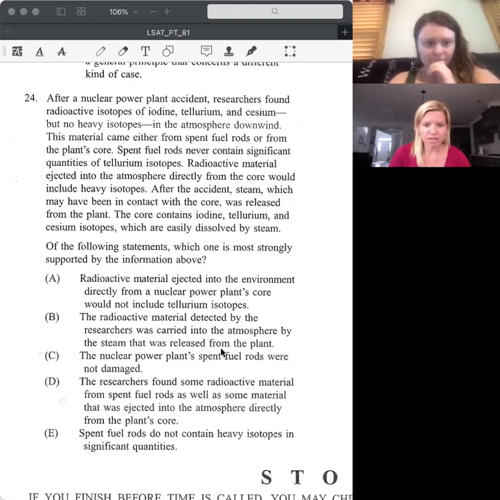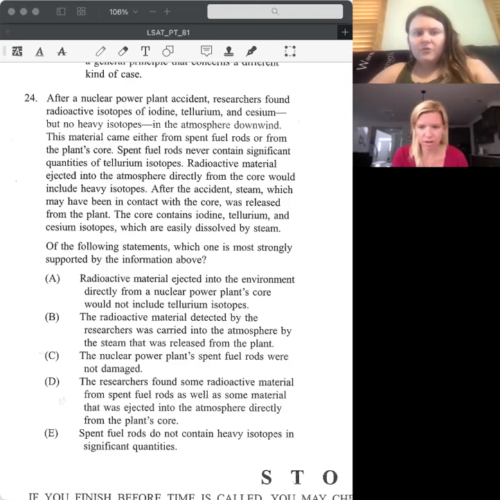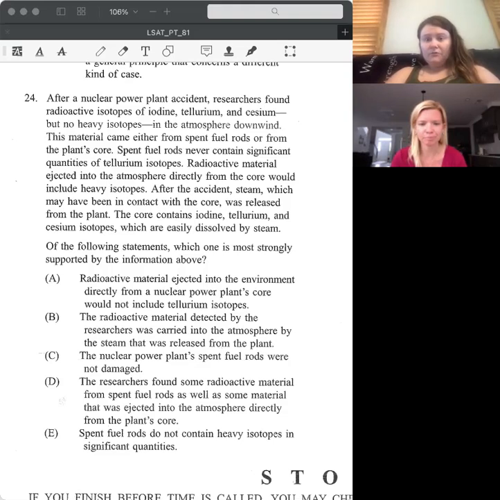Radioactive material ejected into the environment directly from a nuclear power plant's core would not include T isotopes. I don't like it. We have no reason to know whether it would include T isotopes or not. So we can cross A off.